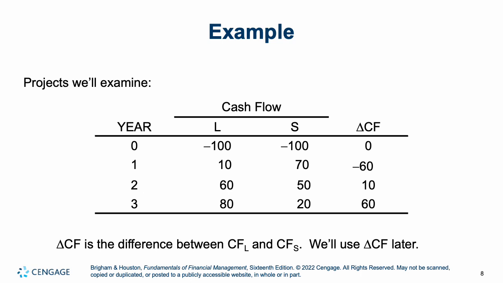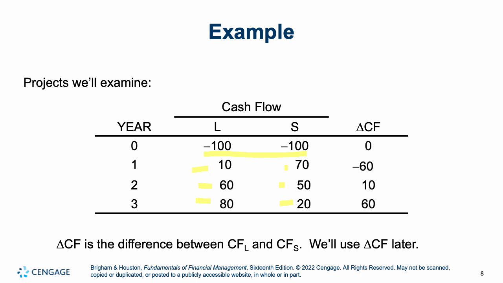So we could look here at a project. We have two of them, L and S. Projects L and S both cost $100 in year 0, so that's what we have to spend to initiate them. Project L is going to pay $10, $60, and $80 in the next 3 years. Project S, $70, $50, and $20.